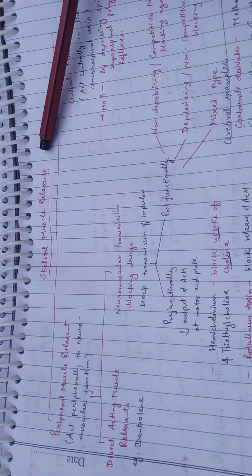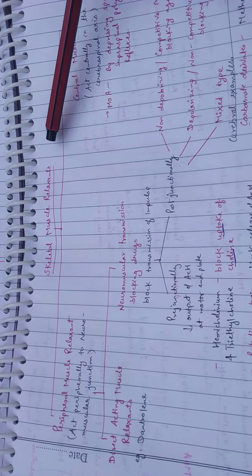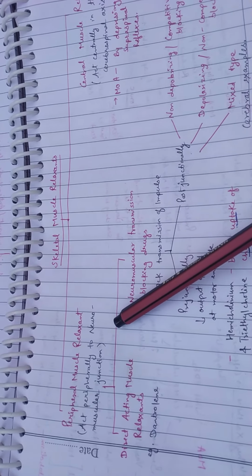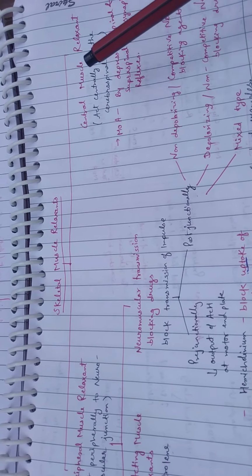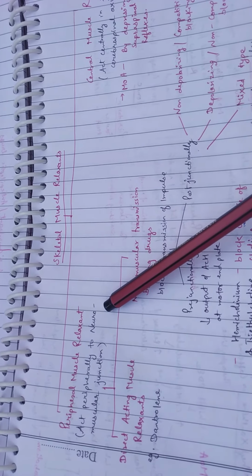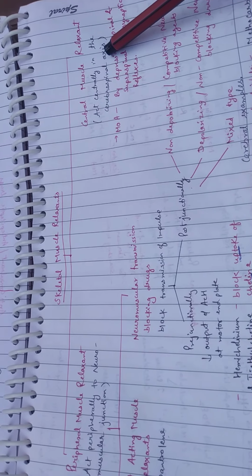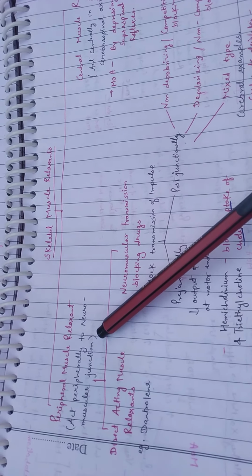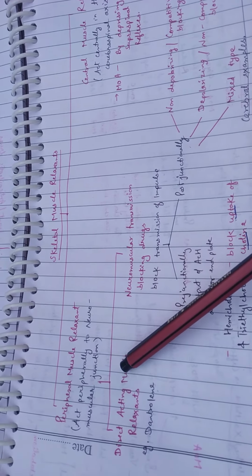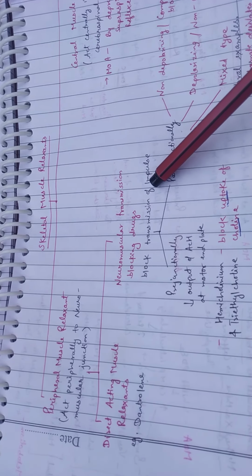Hello, we are dealing with skeletal muscular relaxant drugs. So, the classification is divided into two types: peripheral muscle relaxants and central muscle relaxants. Peripheral muscle relaxants act peripherally, and central muscular relaxant agents act centrally in the cerebrospinal axis. The peripheral muscular relaxants are of two types: direct acting muscular relaxants or neuromuscular transmission